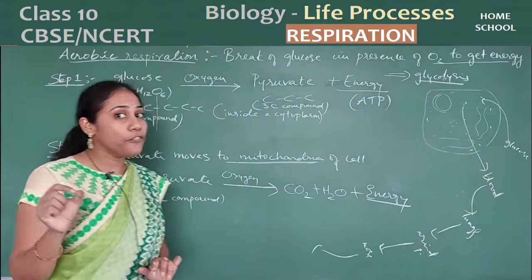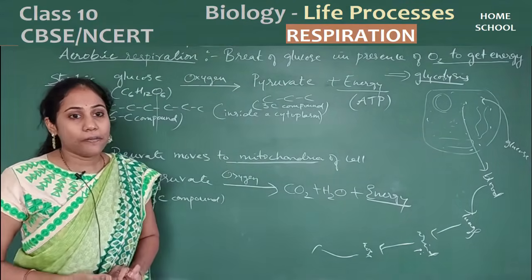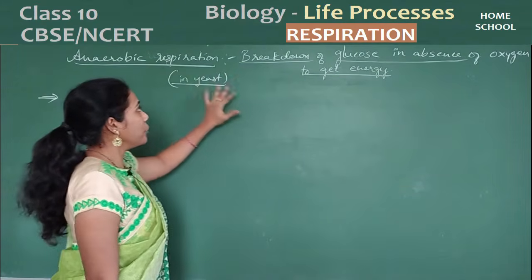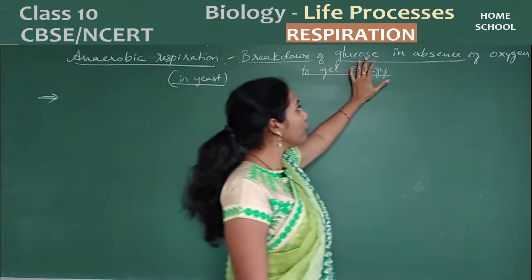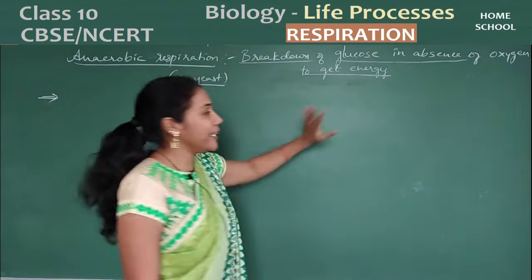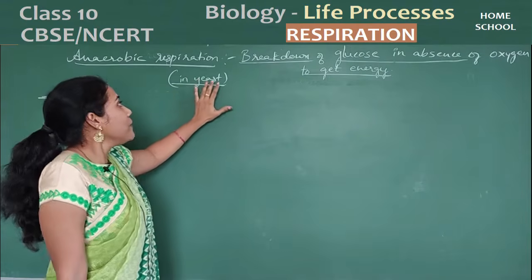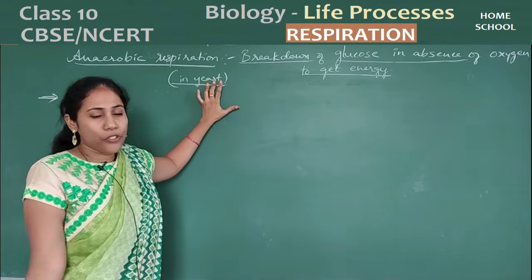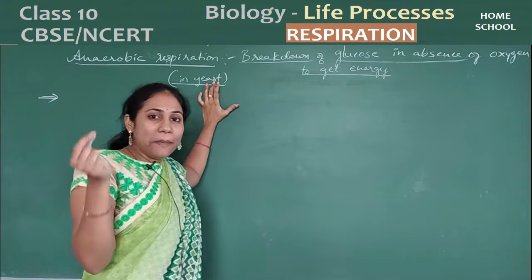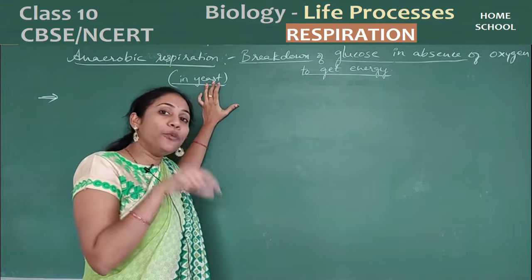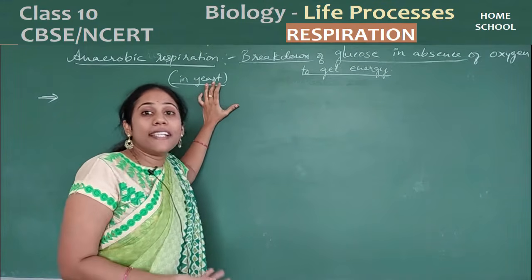And now we will go for anaerobic respiration. Coming to anaerobic respiration, as I already told you, what is anaerobic respiration? Breakdown of glucose in the absence of oxygen to get energy. Mainly anaerobic respiration takes place in a fungus called yeast. What do you mean by yeast? We will get it in bakeries. Yeast is used for making cakes. Yes or no? Whenever you add yeast, you actually get a fluffy cake.